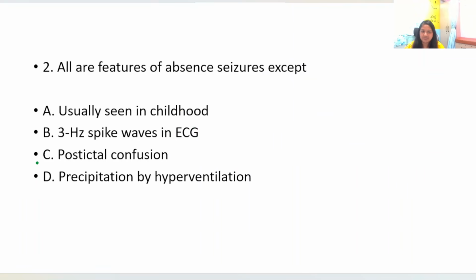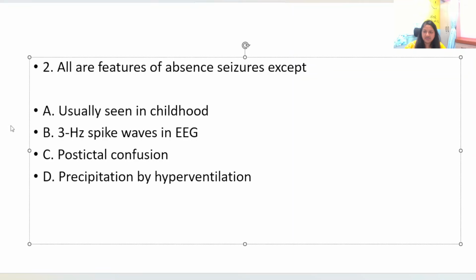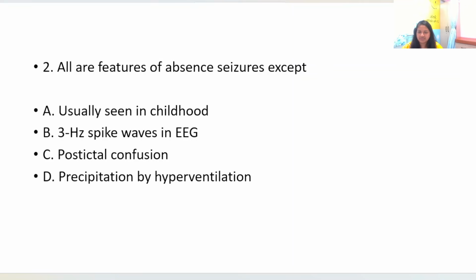All are features of absence seizures except. So, your options are usually seen in childhood, 3 Hz spike waves in ECG. Sorry, this has to be EEG. Postictal confusion and precipitation by hyperventilation. So in absence seizures, precipitation by hyperventilation, yes, usually there is a trigger.